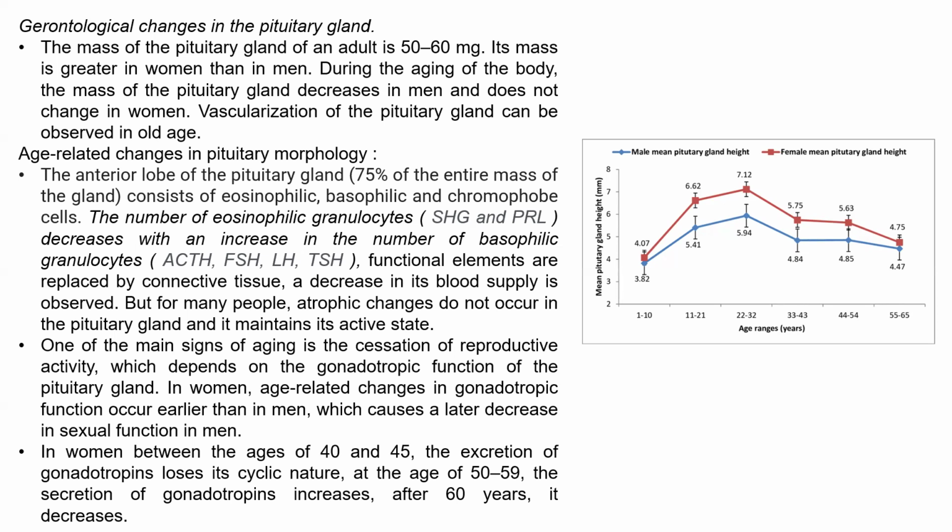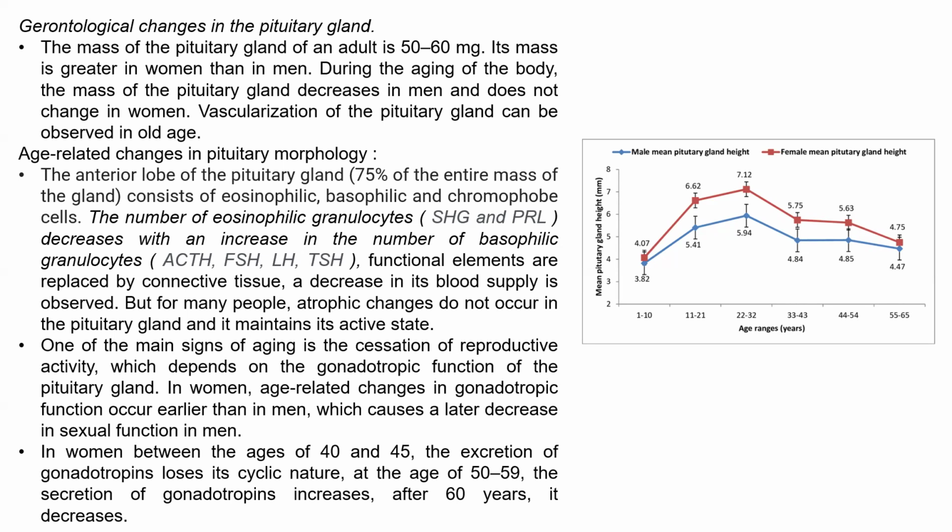The anterior lobe is 75% of all mass of our pituitary gland and consists of eosinophilic, basophilic, and chromophobe cells. It's from histology knowledge. The number of eosinophilic granulocytes, which produce prolactin, decreases with an increase in the number of basophilic granulocytes.